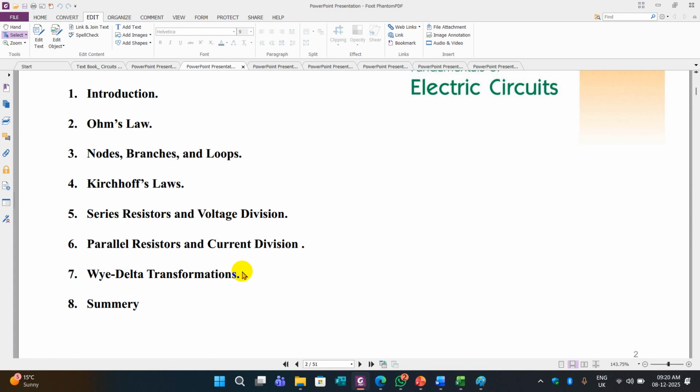It's not series, it's not parallel, it's the shape of a triangle, also called delta. Y is nothing but one resistance at the center like a star, with the other resistances around it. This star is also called Y transformation. This is important in the final and quiz as a small answer question, not a long answer.